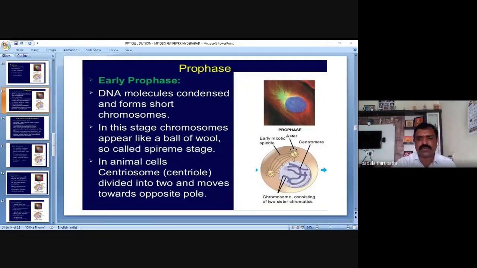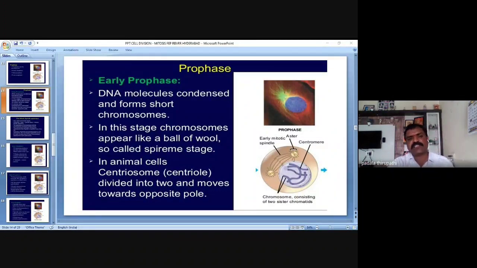In the nuclear region we observe dark blue thread-like structures in the slide. The chromatin threads, the DNA molecules, condense to form short thickened structures we call chromosomes. This is the first change we observe in early prophase.